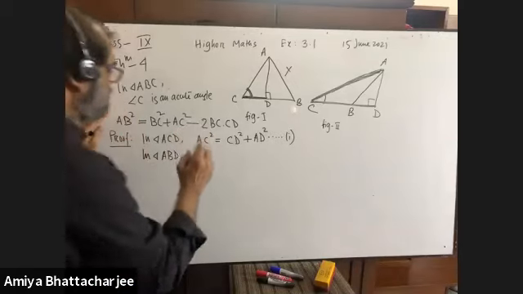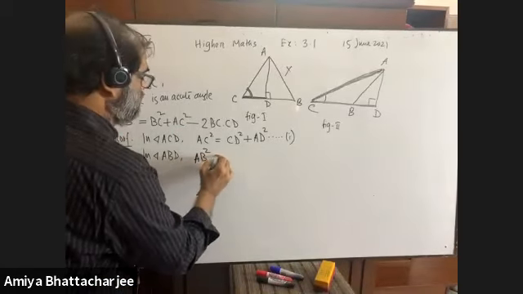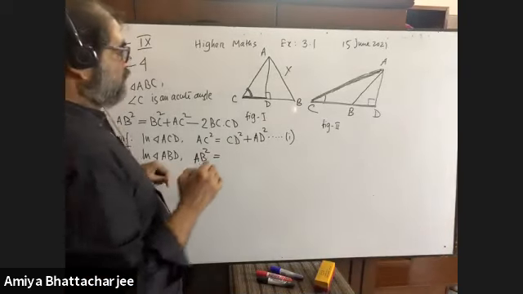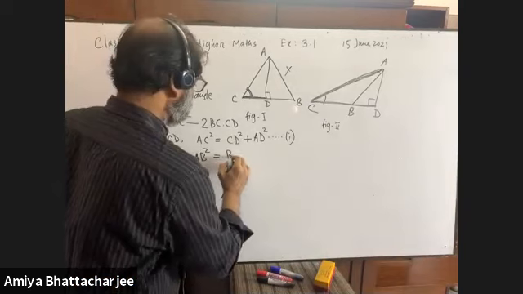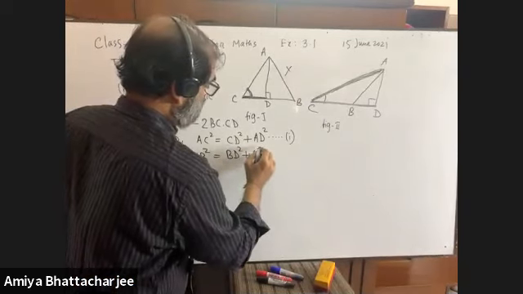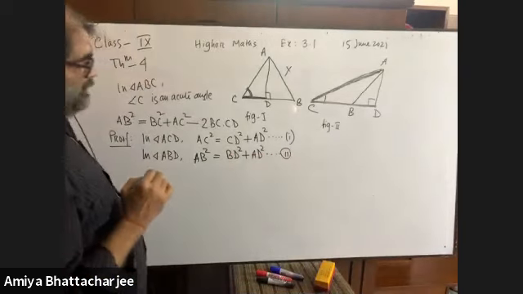ABD. AB square equals BD square plus AD square. Very good. It is equation 2. Okay.